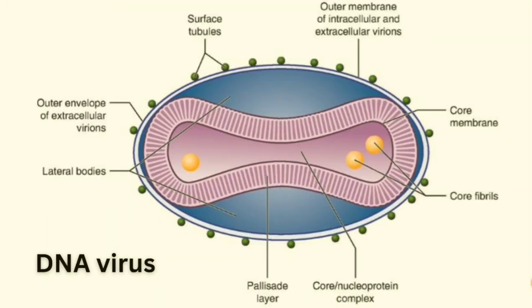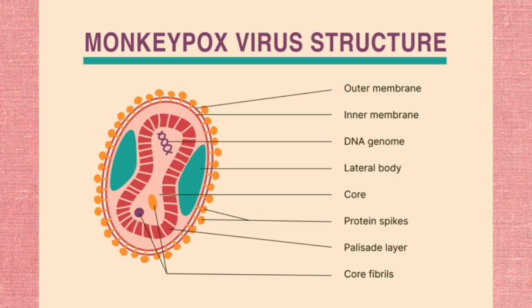It is a DNA virus which contains an outer membrane of intracellular and extracellular virions, an outer envelope of extracellular virions, surface tubules, lateral bodies, core membrane, core fibrils, palisade layer, and nucleoprotein complex. Again, the structure of the monkeypox virus contains outer and inner membranes, a DNA genome because it is a DNA virus, lateral body, core, protein spikes, palisade layer, and core fibrils.